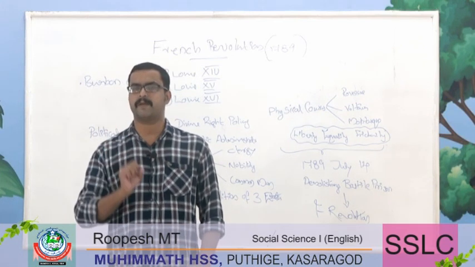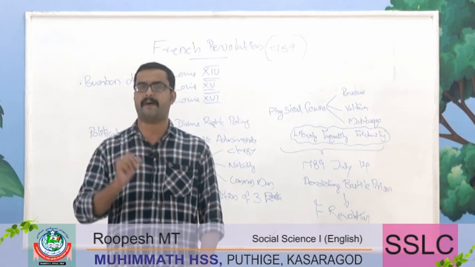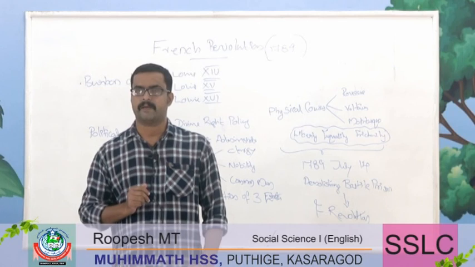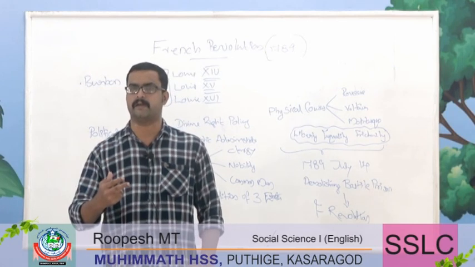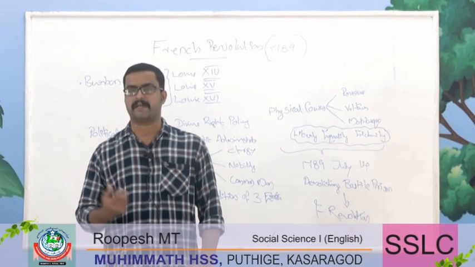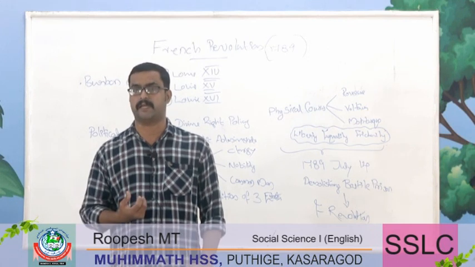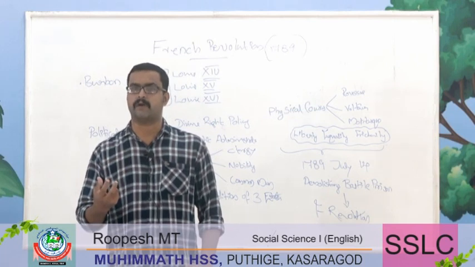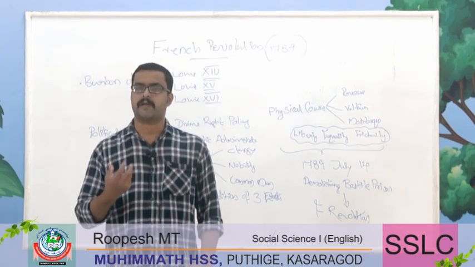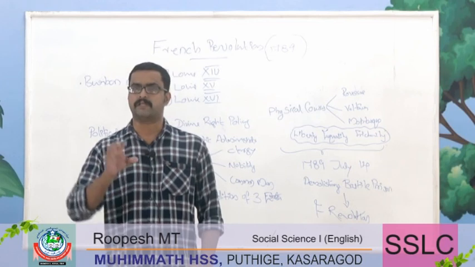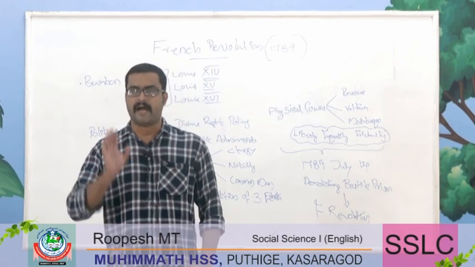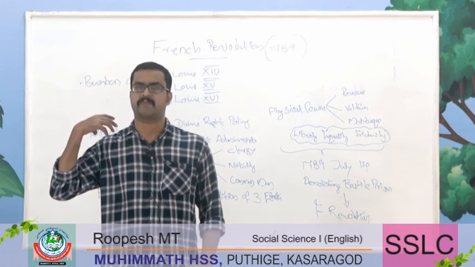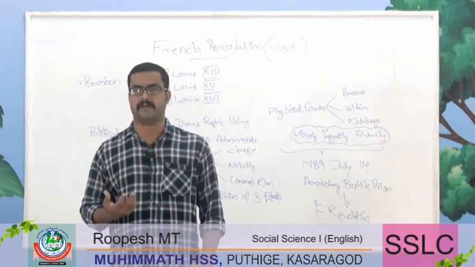And these are the special privileges enjoyed by the two groups, the clergy and the nobility. And what kind of living condition was enjoyed by the third category, or the common man, or the third estate? They had no power, they could not control the land. Ownership of land was not connected with the common man. At the same time, the tax burden was completely on the shoulders of the third category of community, or the third estate.